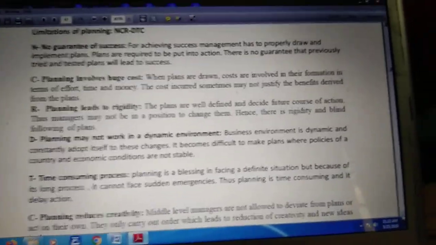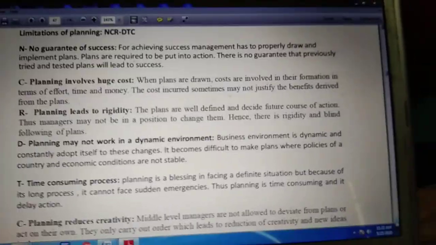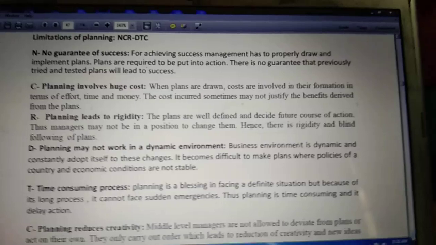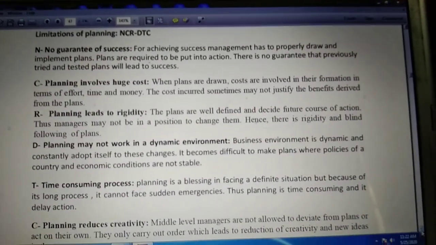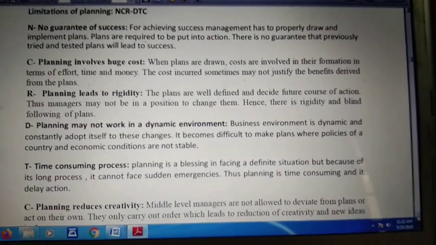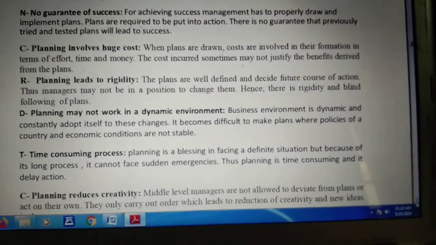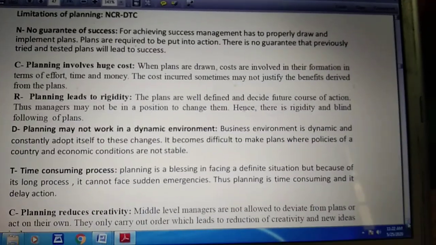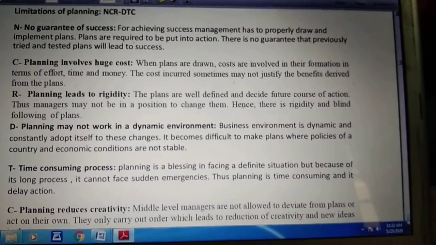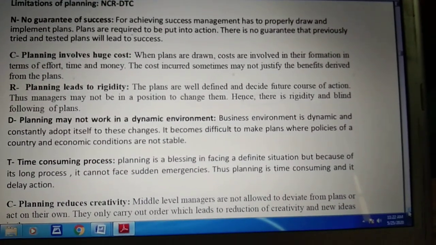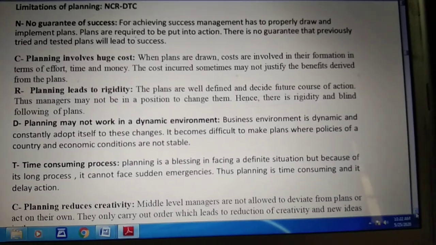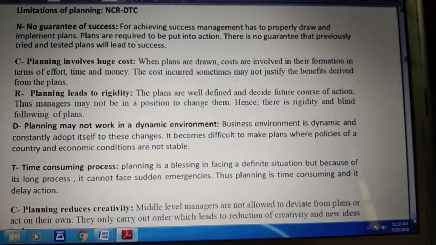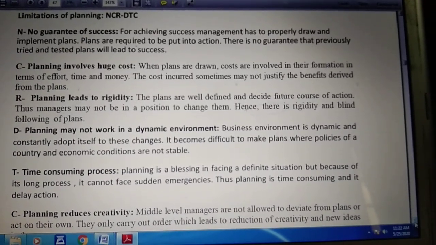The first limitation of the planning process is no guarantee of success. Now why no guarantee of success? Because we are making plans for the purpose of the future, right? We are making plans now, but these plans are going to give results in the future, and nobody is able to predict the future properly, because business works in a dynamic nature.